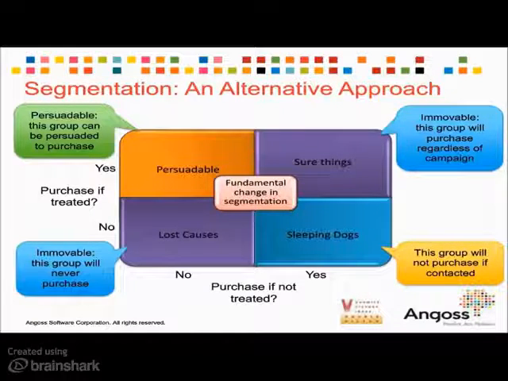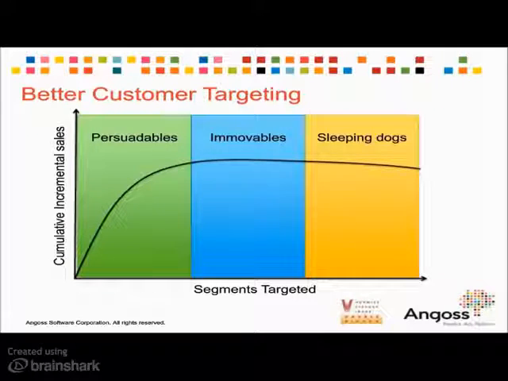Now, the next slide is going to talk about the cumulative incremental sales. It's really going to talk about the return on investment that you get by contacting these different groups of customers. If we focus first of all on the persuadable customers, where we can persuade them to engage in an activity they want, like buying or purchasing a product, we can see that as we contact more and more persuadable customers, the incremental sales increase.